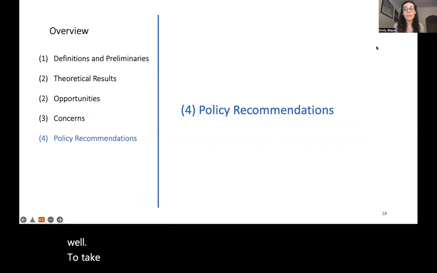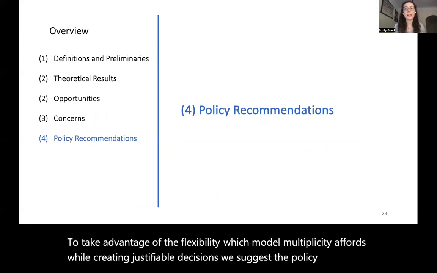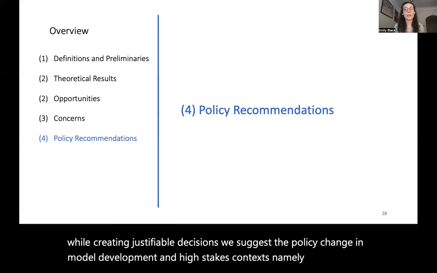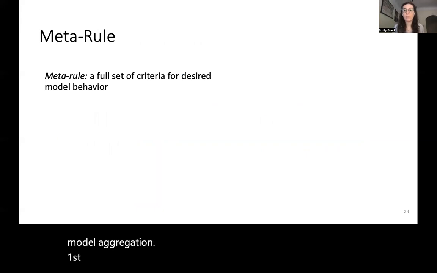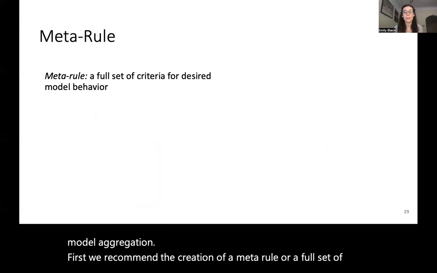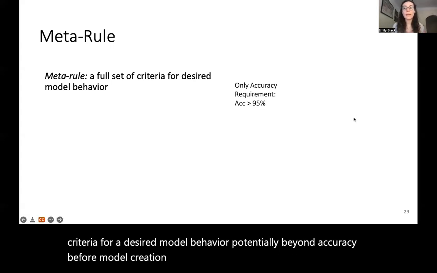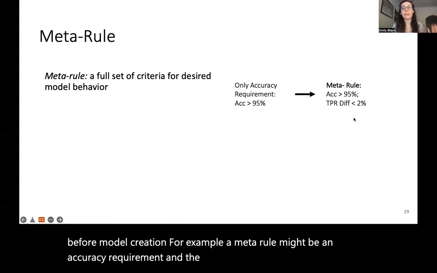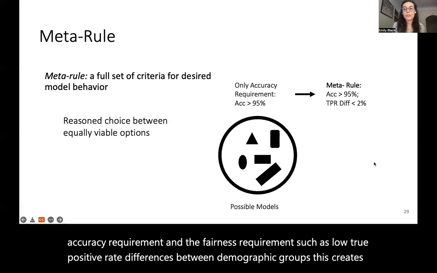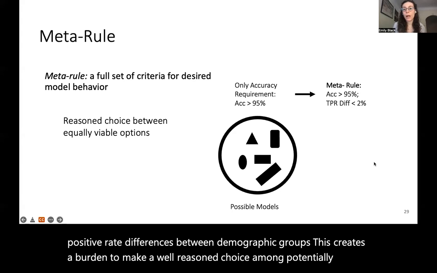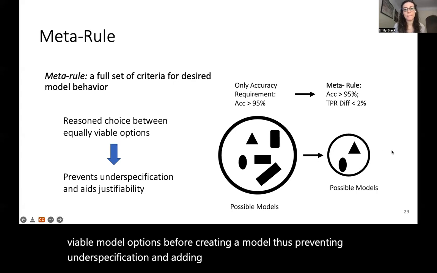To take advantage of the flexibility which model multiplicity affords while creating justifiable decisions, we suggest a policy change in model development in high stakes contexts, namely the creation of a meta rule, increased documentation, and when necessary, model aggregation. First, we recommend the creation of a meta rule, or a full set of criteria for a desired model behavior, potentially beyond accuracy, before model creation. For example, a meta rule might be an accuracy requirement and a fairness requirement, such as low true positive rate differences between demographic groups. This creates a burden to make a well-reasoned choice among potentially equally viable model options before creating a model, thus preventing underspecification and adding to justifiability.